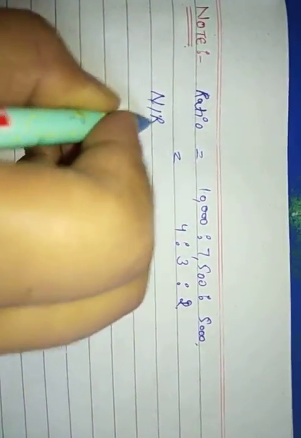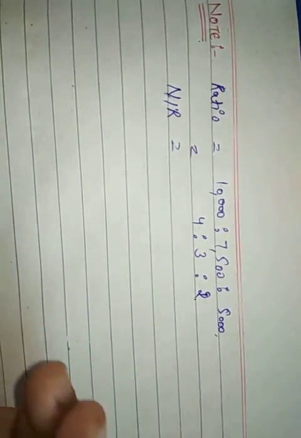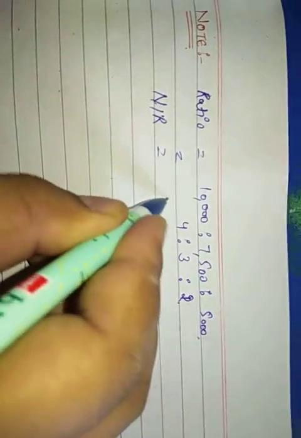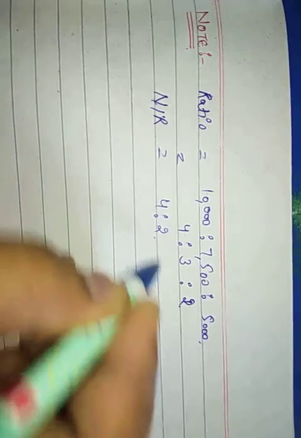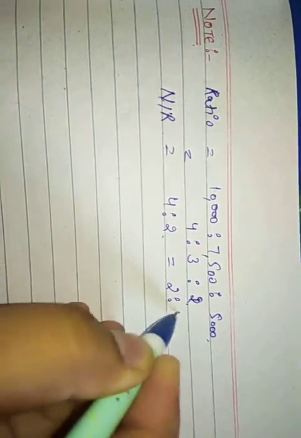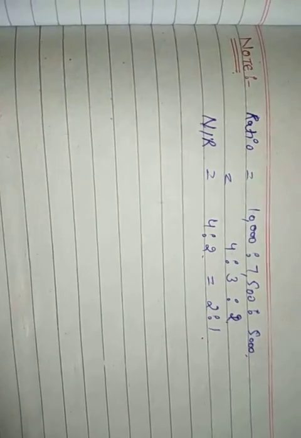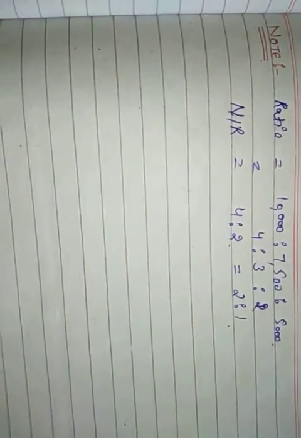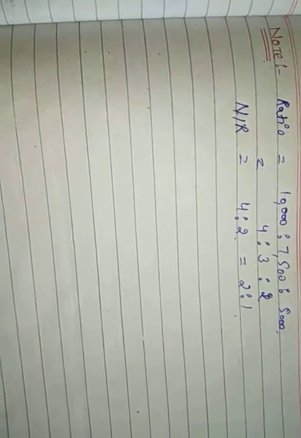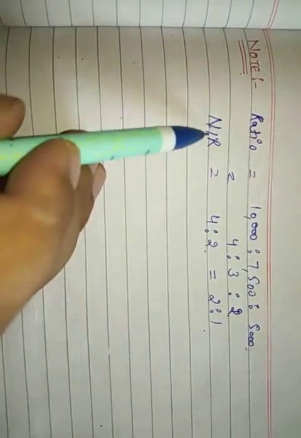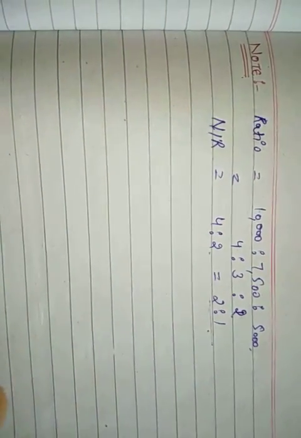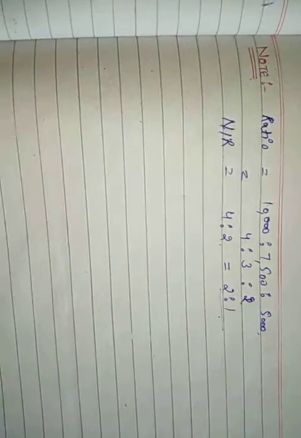Now we will calculate the new ratio as the partner is retiring. As given in the question, B is retiring, so we will remove B's share here and the ratio will be 4:2, that is 2:1. This is our new ratio, and since nothing is given about the gaining ratio, we will directly take the new ratio as the gaining ratio of the partners. Now we will be making the revaluation account of this question.